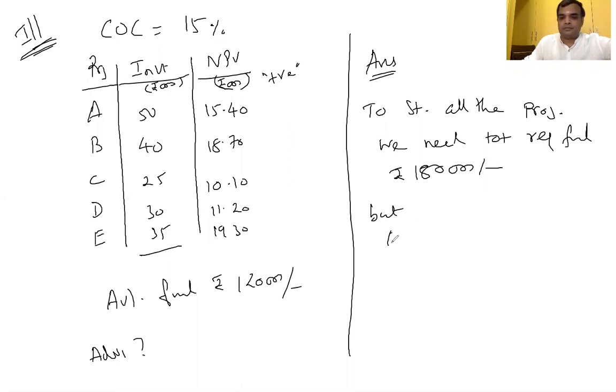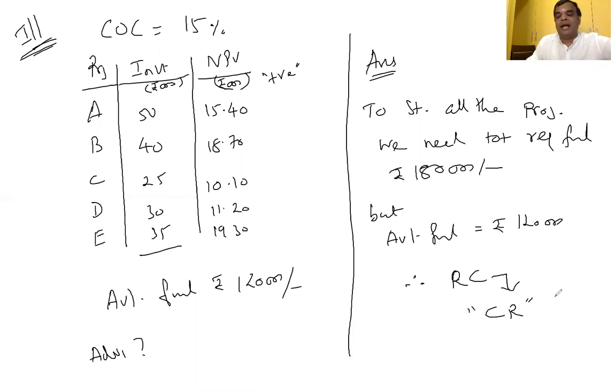But the available fund is rupees 1,20,000. Therefore, there is a resource constraint. Whenever there is a constraint in resources, we have to solve the problem by way of capital rationing. Capital rationing is applicable. Are you with me or not? Now, in capital rationing, projects are classified into what and what?